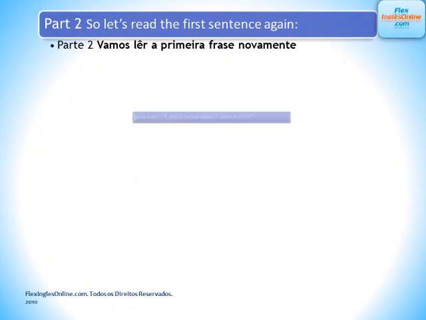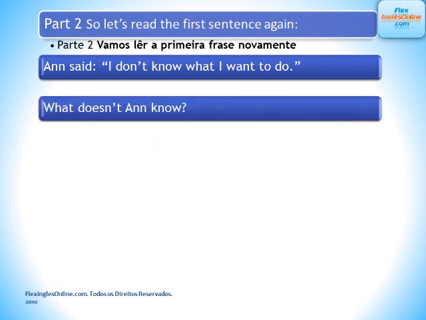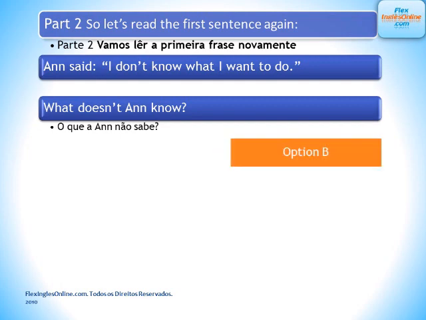So let's read the first sentence again. Anne said, Anne disse, I don't know what I want to do. Here's the question. Aqui está a pergunta. What doesn't Anne know? O que a Anne não sabe?